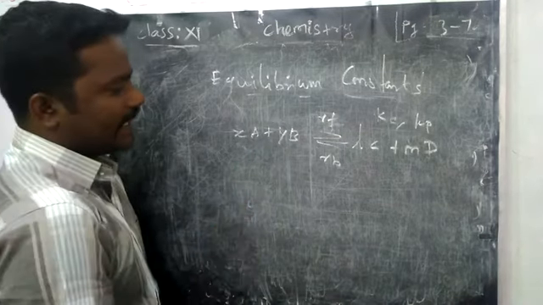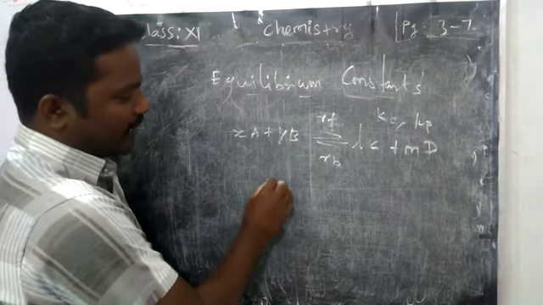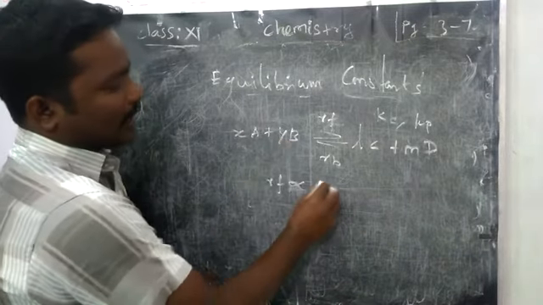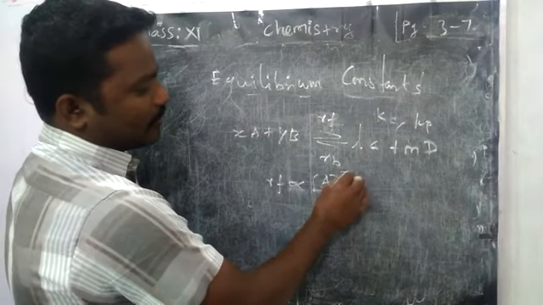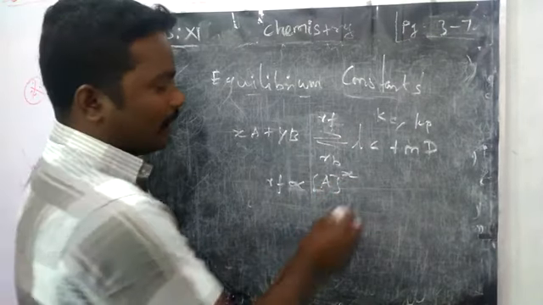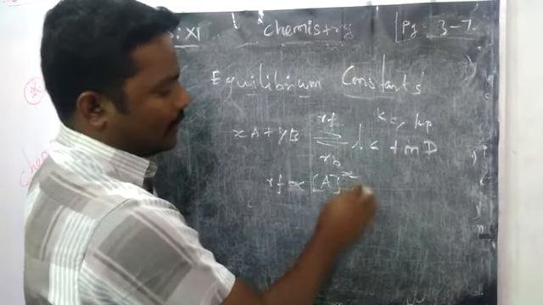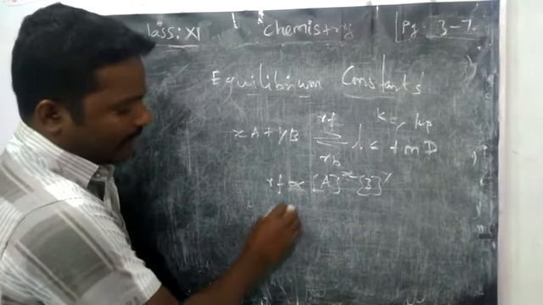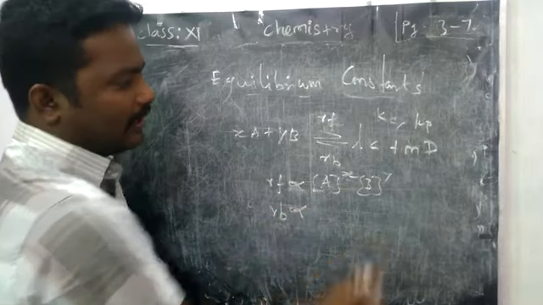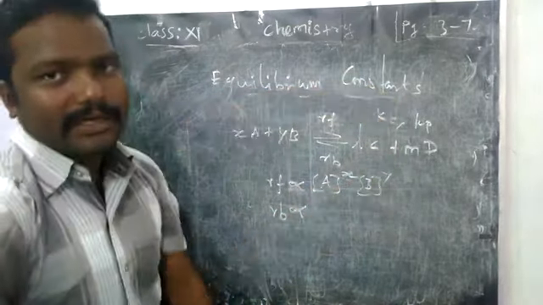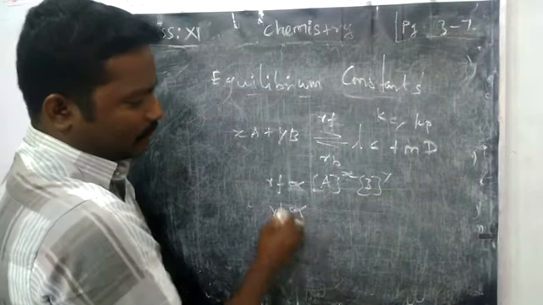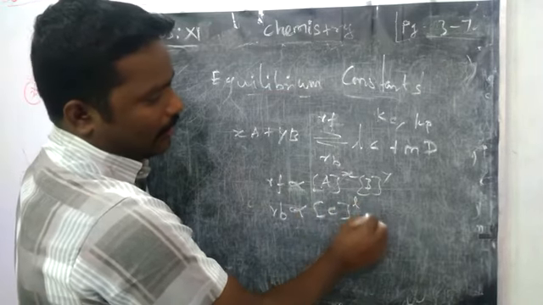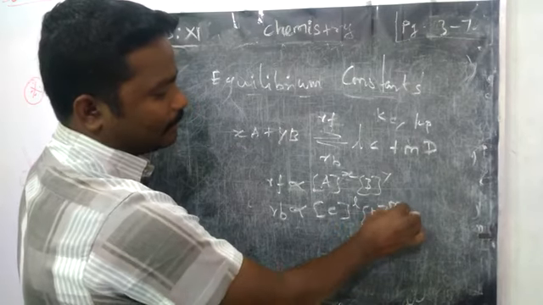So the rate of forward reaction Rf is directly proportional to the concentration of A with power X and B with power Y, written in the upper right. For the backward reaction, the rate is directly proportional to the concentration of its reactants, C with power L and D with power M.